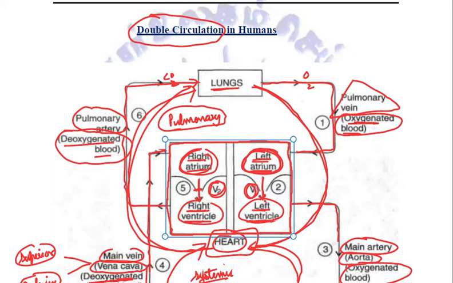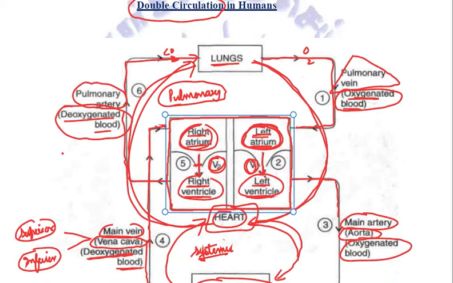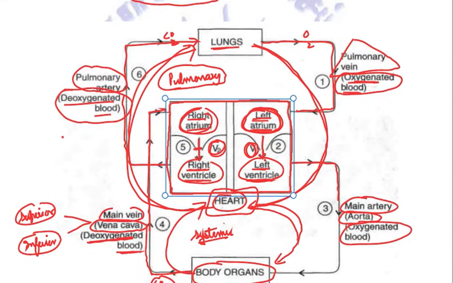Fine. This is about double circulation in humans. Quite important. And very important, you need to relate these main four names: the pulmonary vein, the main artery, that is the aorta, the main vein, that is vena cava, and pulmonary artery. And you need to relate the functions of each one of them. What is the function of pulmonary artery?